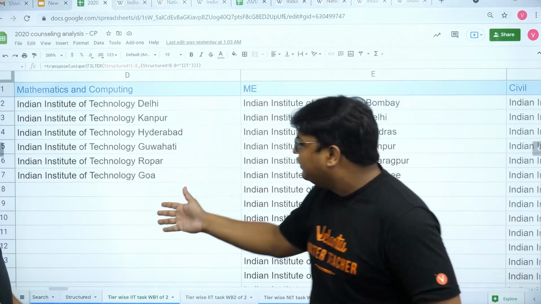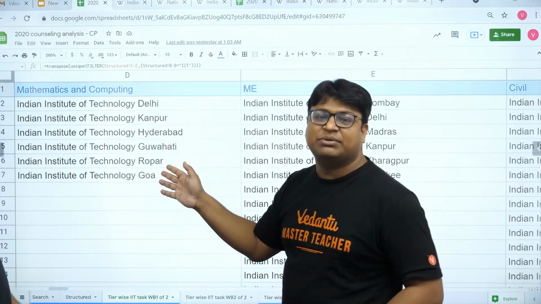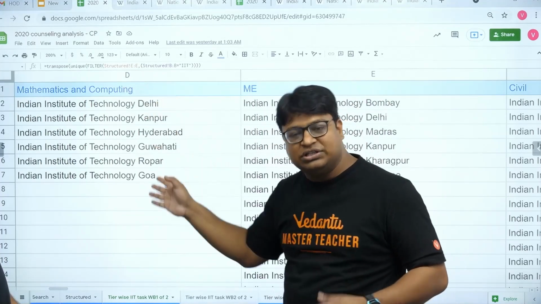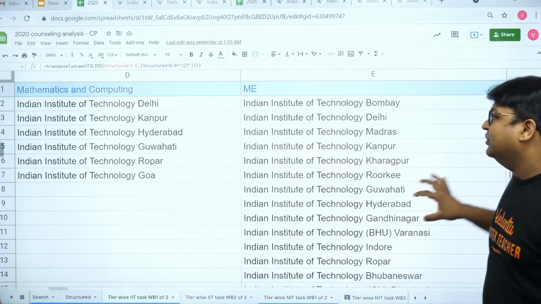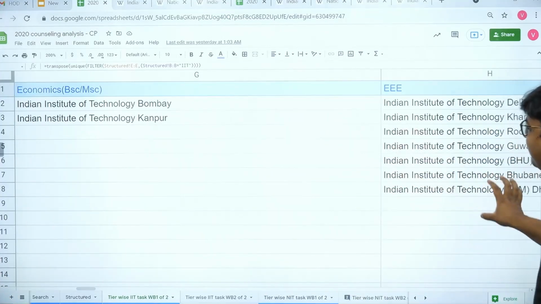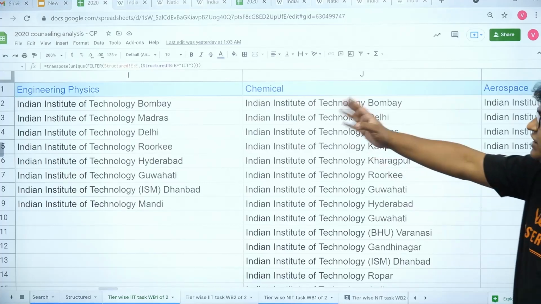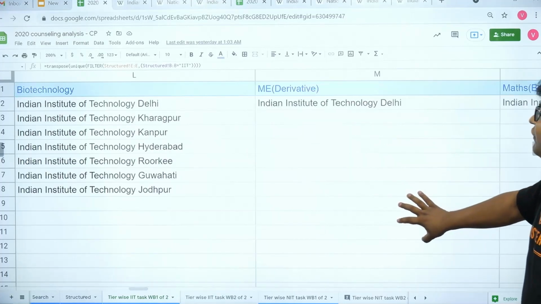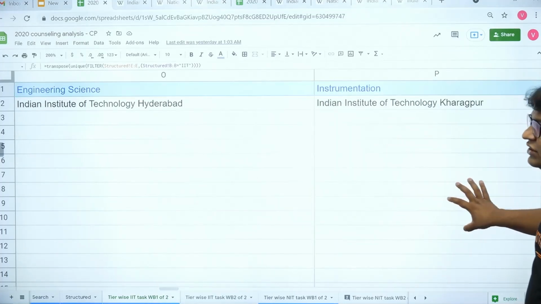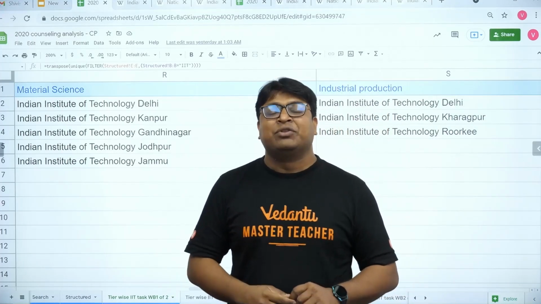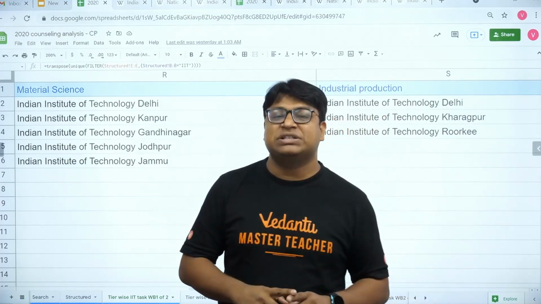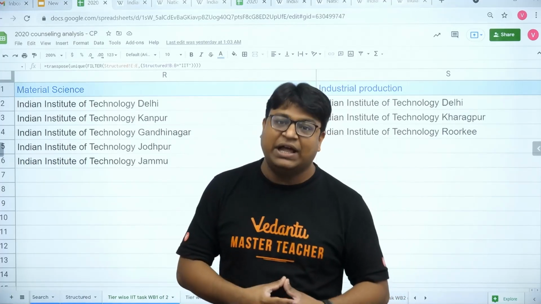Why only 6 colleges in mathematics and computing? Because this branch is taught in only these 6 colleges. It is not present in other IITs. Then mechanical, and likewise we did it for many branches: electrical engineering, physics, chemical. Once we did this for all the branches, next we checked which branches are present in the majority of the IITs.